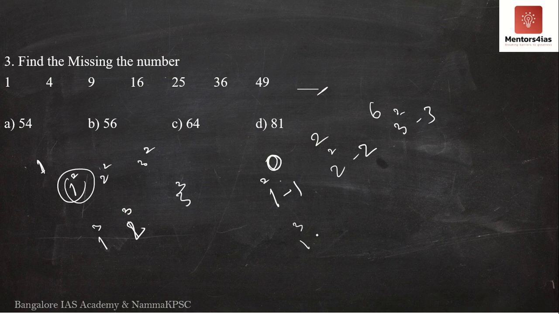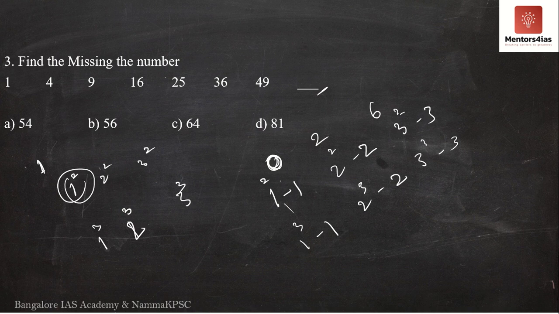Or it could also be 1 cube minus 1, then 2 cube minus 2, 3 cube minus 3. So do always check for 1 square minus 1, 1 cube minus 1. Do check if it follows. Or else it may be some other pattern. If it starts with 1, mostly it will be 1 square, 2 square, 3 square, or 1 cube, 2 cube, 3 cube.